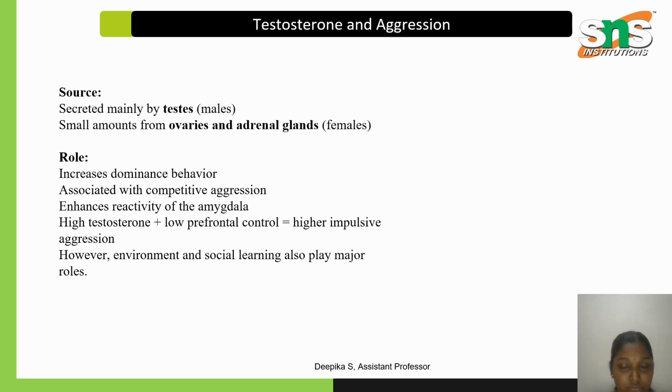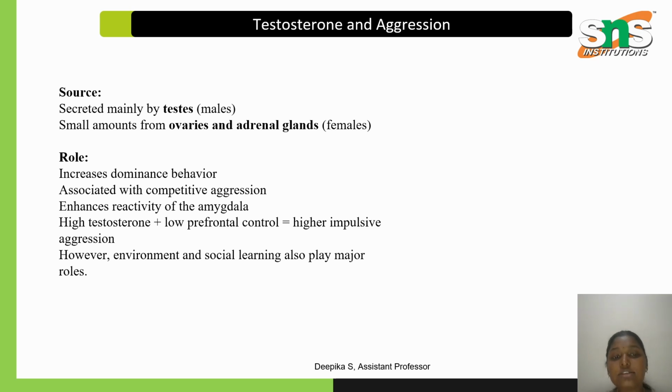Testosterone increases hormone-driven behavior and is associated with aggressive behavior, and it also enhances the reactivity of the amygdala. When the amygdala gets easily reactive, the consequences of aggression happen.